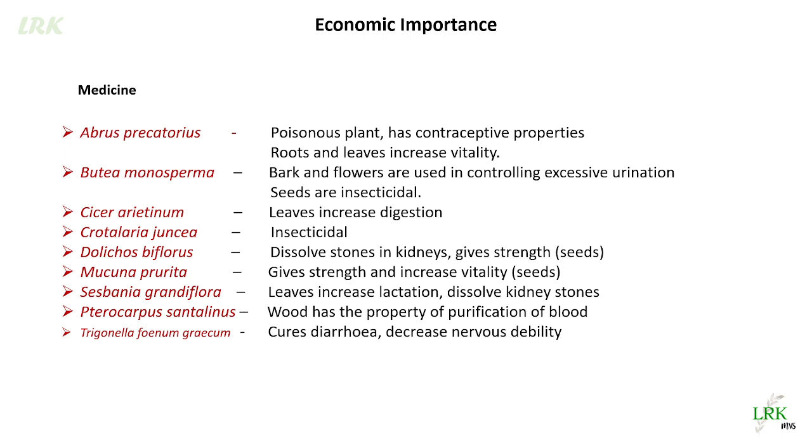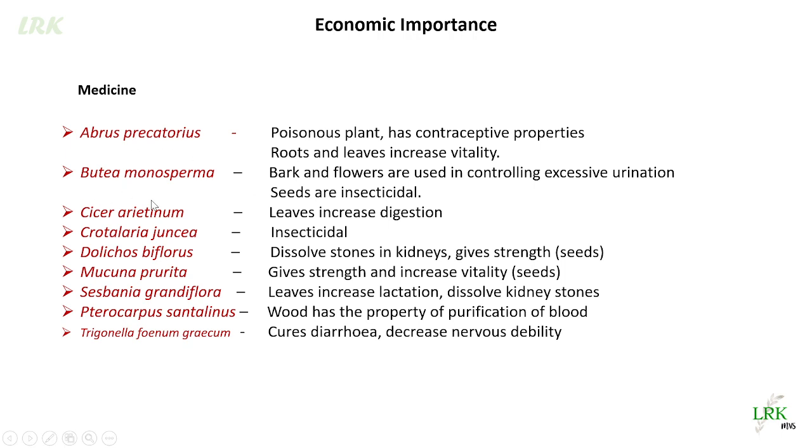Now regarding its economic importance, the members of this family are very important economically. Medicinally, Abrus precatorius is a poisonous plant, even though it has contraceptive properties; roots and leaves increase vitality.